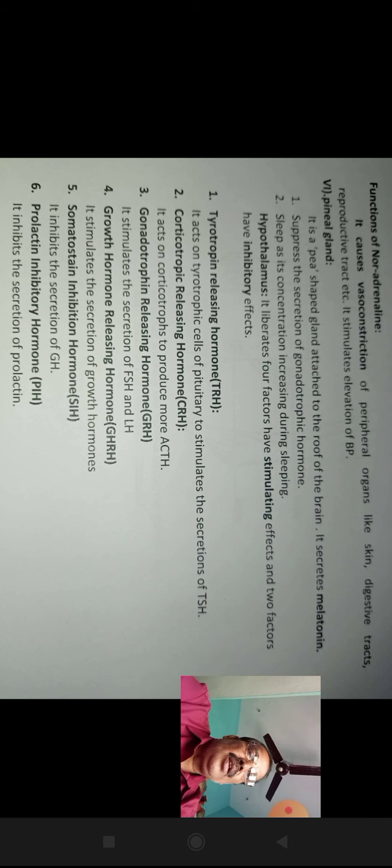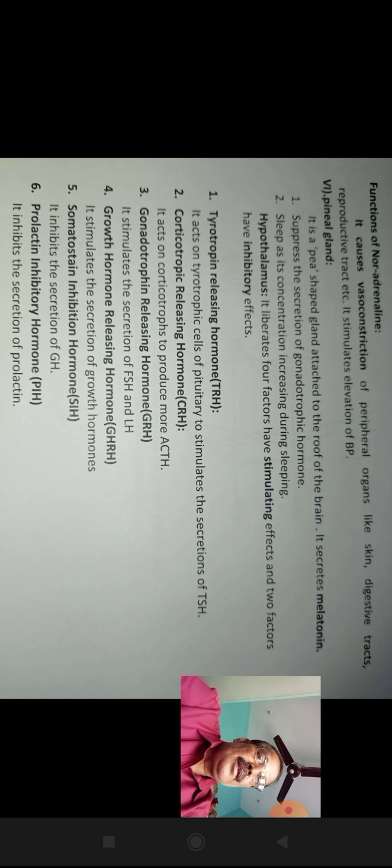Taking the first one, thyrotropin releasing hormone acts on thyrotrophic cells of the pituitary to stimulate the secretion of thyroid stimulating hormone. Corticotropin releasing hormone acts on corticotropes to produce more adrenocorticotropic hormone. Gonadotropin releasing hormone stimulates the secretion of follicle stimulating hormone and luteinizing hormone.